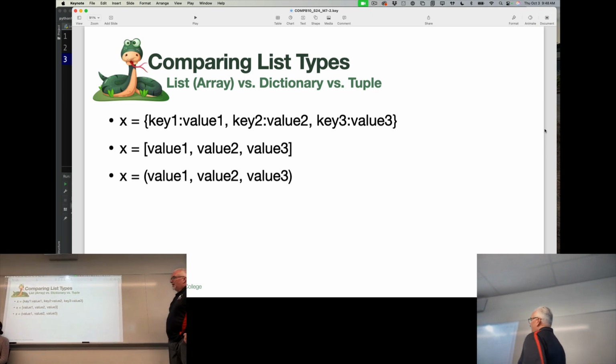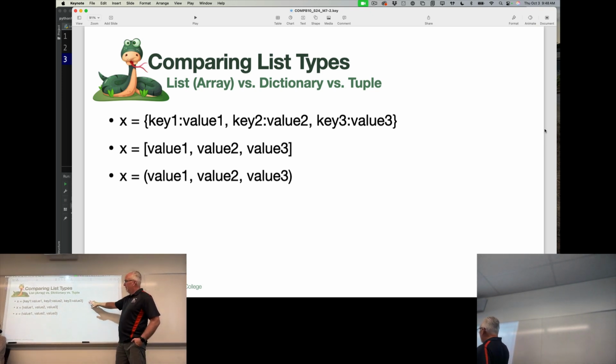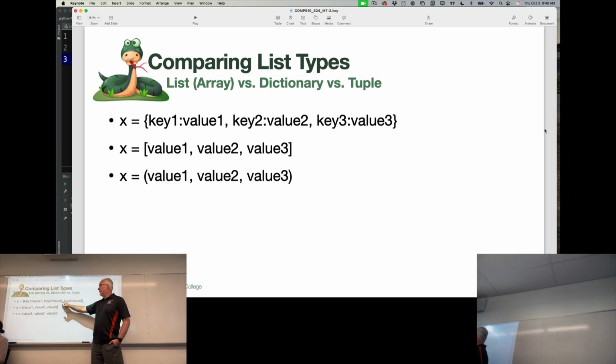So if I want to compare these types of lists, this is how they look, right? This first one has curly braces and key and value pairs. What kind of list is this? What type of collection is this? Dictionary, right? Dictionary has key and value. And it's probably called a dictionary because, like a dictionary, it has a term or a word and a definition of that word. It follows a similar pattern to a dictionary. So you're using the keywords to look up the values.